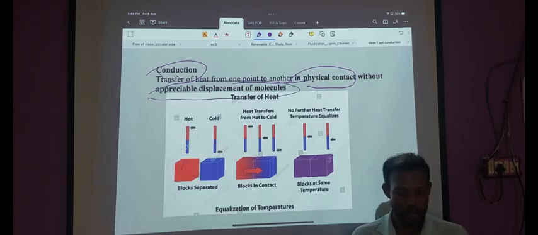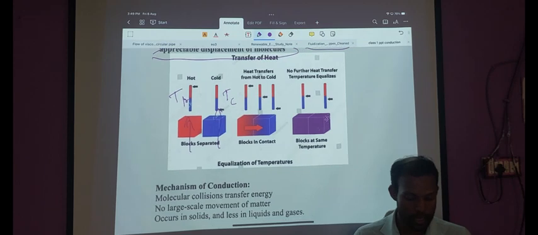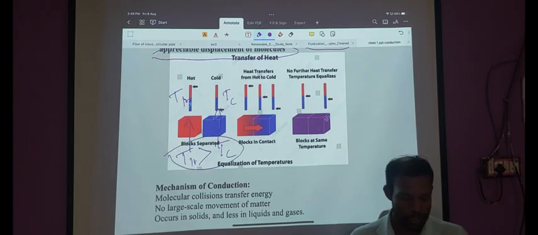Suppose you have a body at higher temperature, say T hot, and a body at lower temperature, say T cold. Heat is naturally expected to flow from higher temperature to lower temperature as long as this temperature difference exists. If you join the bodies, it will naturally flow. This is governed by the second law of thermodynamics, and heat will continue to flow as long as there is a